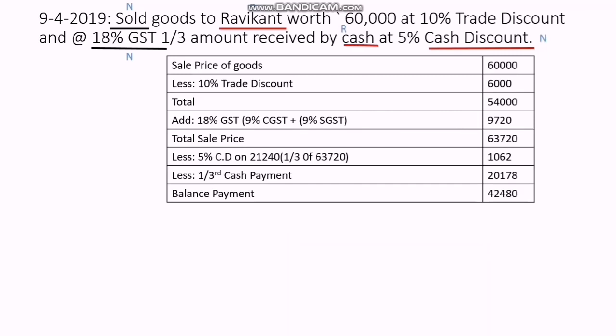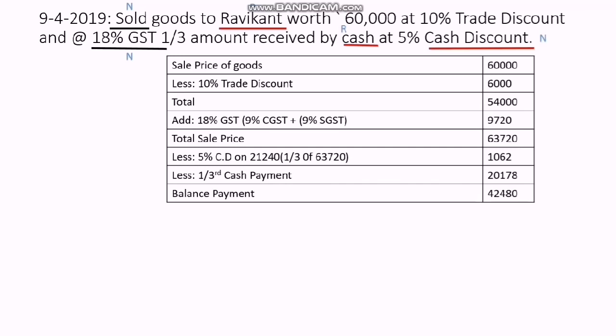Then cash, cash is coming in. That's why it is debited. Cash discount, it is an expense for us. That's why it is debited. And GST is an income for us. That's why it is credited. So how come GST is an income? GST is an extra charge which is charged by the seller. So the seller is getting certain GST, certain extra amount. That's why it is credited.